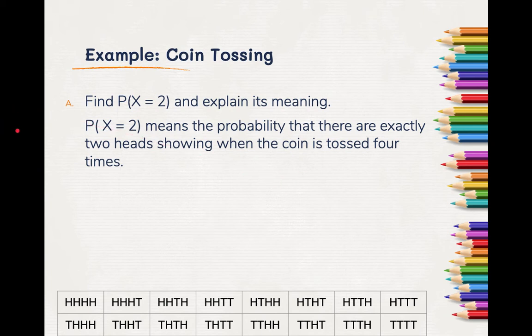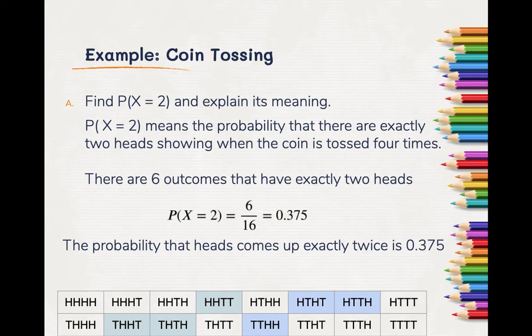So P(X = 2) means we're looking for the probability that there are exactly 2 heads showing when the coin is tossed. We look through, we have 6 possibilities out of 16 that have exactly 2 heads. So my probability that heads comes up exactly twice is 0.375.